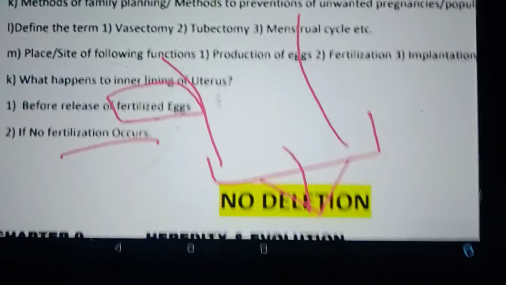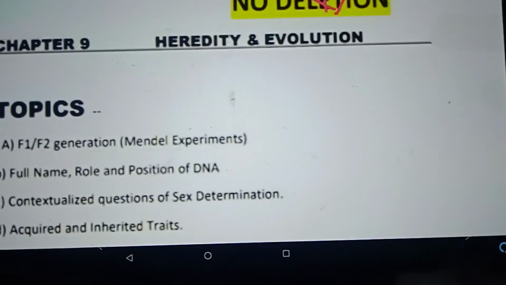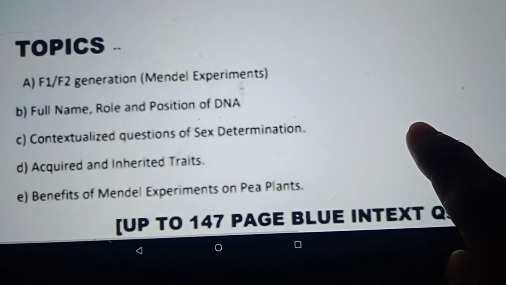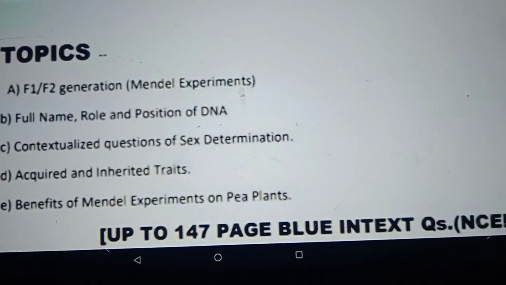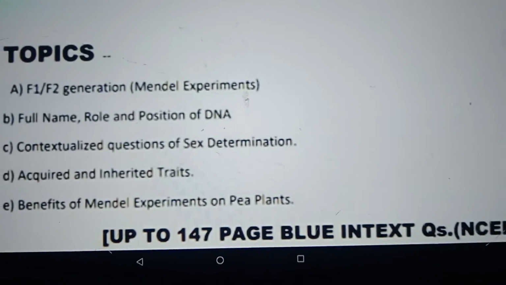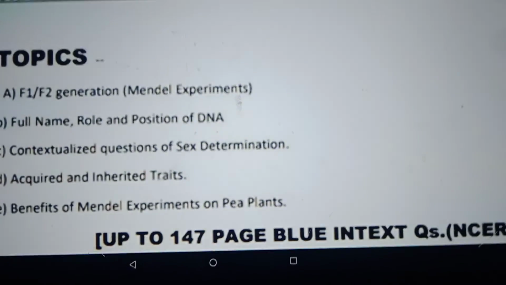Okay, so there is no deletion in this chapter, absolutely not. Coming to heredity and evolution. Mendel's experiments, the experiments he did with the pea plants. Why were the pea plants chosen? They are quickly growing, their traits are easily observable.